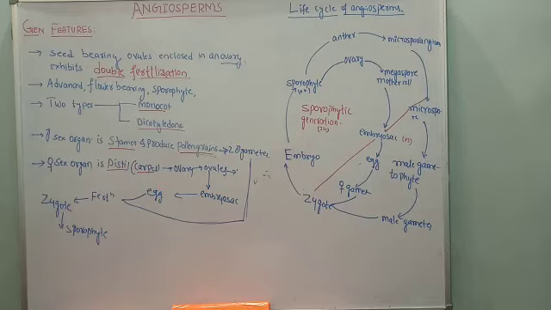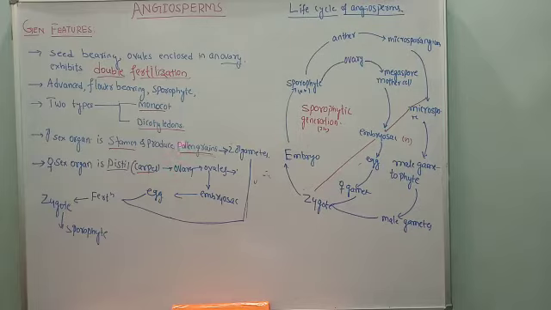In angiosperms, the male sex organ is called stamen, and it produces pollen grains. You know what pollen grains are? They are in powdery form, yellowish in color, present in a flower. They are dusty, isn't it? They are yellow in color. Pollen grains are produced within the anther on the stamen.